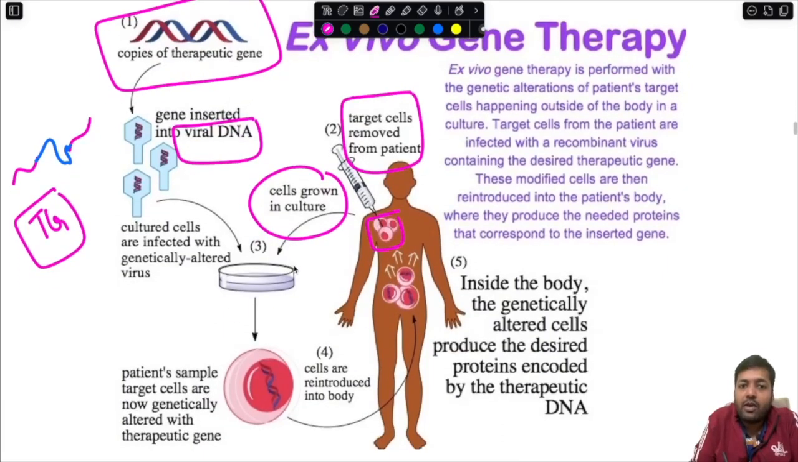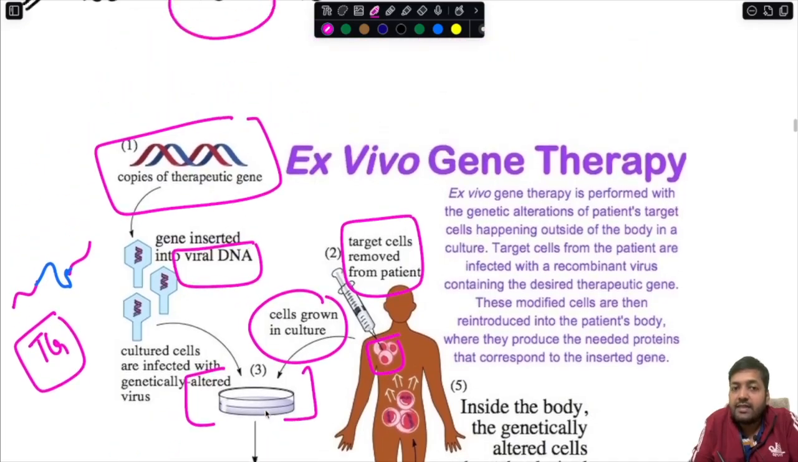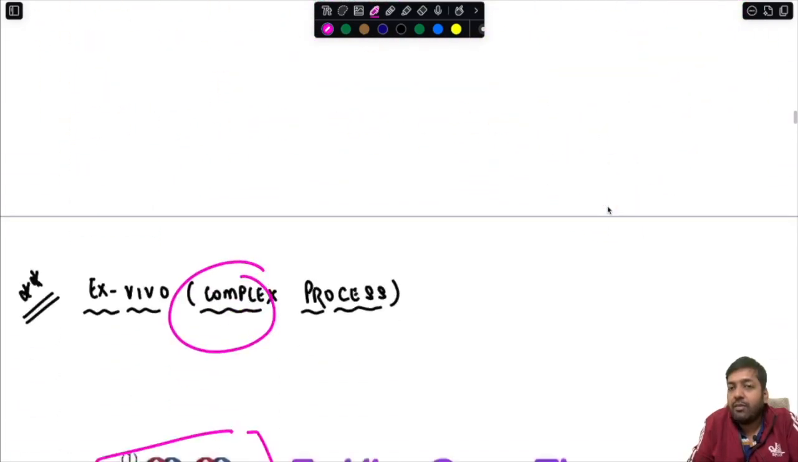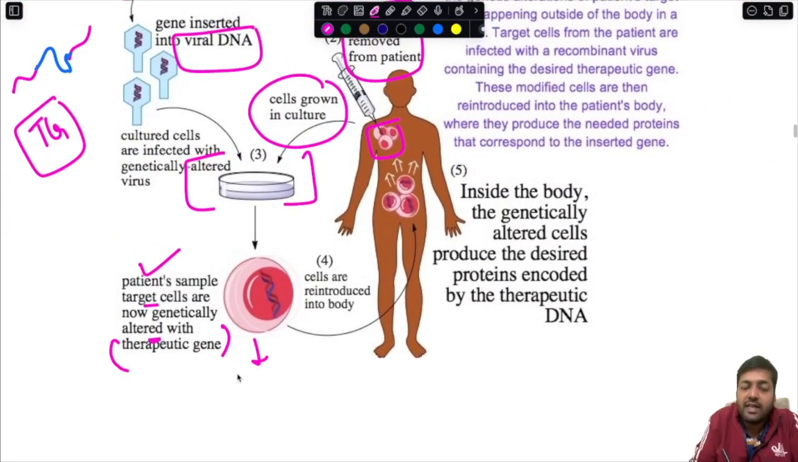Okay, and then what is happening is that the viral transgene along with this particular target cell of the host are basically taken together. So the patient's sample target cells are genetically altered with the therapeutic gene in a very similar manner to what happened over here, but the only difference is this is taking place outside the body.